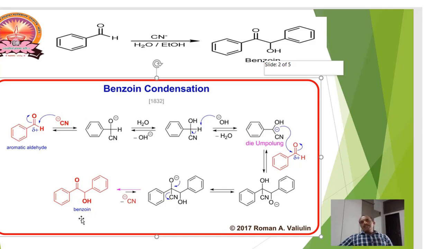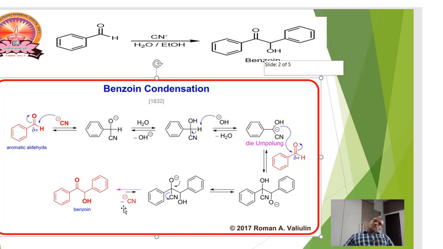You have to remember here that cyanide is a good leaving group and a good nucleophile, which initiates the reaction and acts as a catalyst. Here, KCN acts as a catalyst.